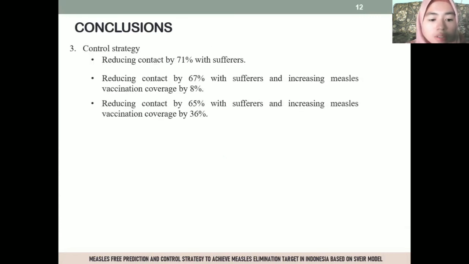The third, if the control strategy is only to avoid contact, the measles elimination target by 2030 can be achieved by reducing contact by 71% with sufferers. If with increasing measles vaccination coverage, the target can be achieved by reducing contact by 67% with sufferers and increasing measles vaccination coverage by 8%, or reducing contact by 65% with sufferers and increasing measles vaccination coverage by 36%.